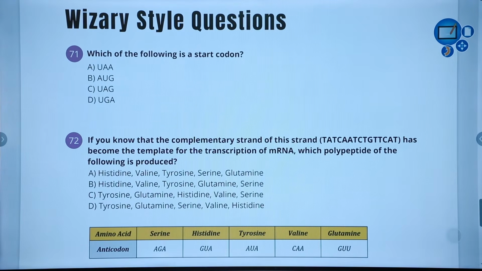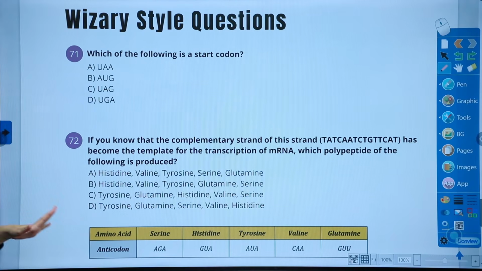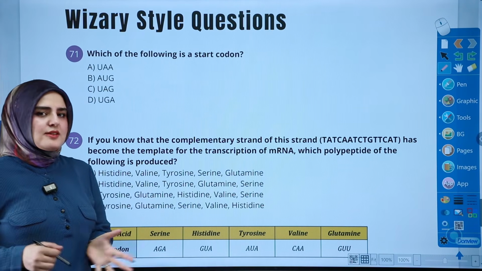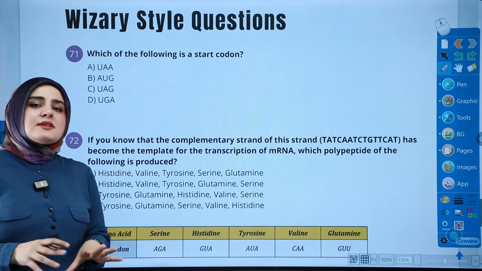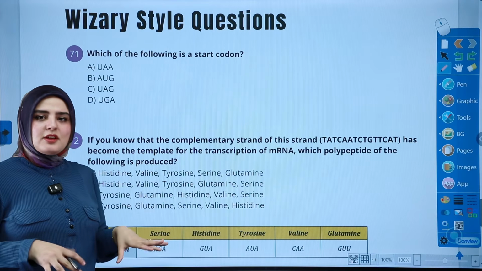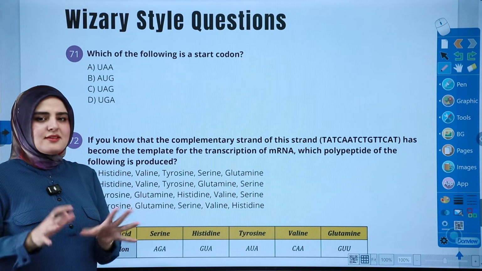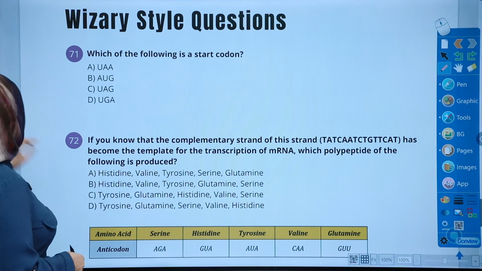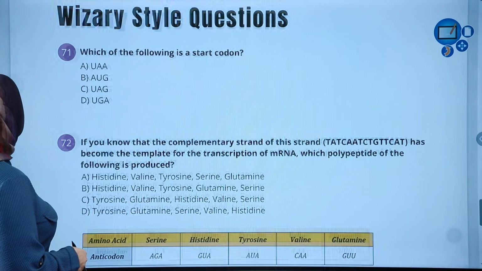Which of the following is a start codon? You probably say, oh, why Ms. Bushra put something that easy? We're just memorizing it. Yeah, you're memorizing it, but when you're stressed about something, you usually make mistakes, like silly mistakes, right? So here I'm going to give you something that helps you memorize it.